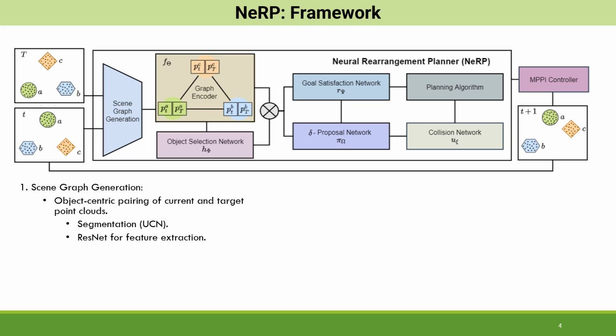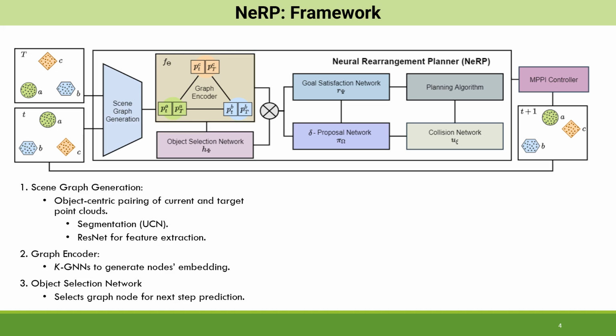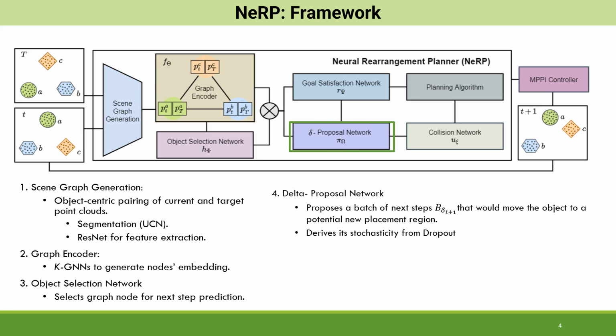The generated undirected scene graph is then given to a higher-order graph neural network known as KGNN to generate node embeddings. The object selection network takes all the node embeddings and selects a node for the next step prediction. This node corresponds to a particular object in the given scene information. The delta proposal network is a stochastic model that uses dropout during execution to generate a variety of potential translations for the selected object, from which NeRP selects the best option.